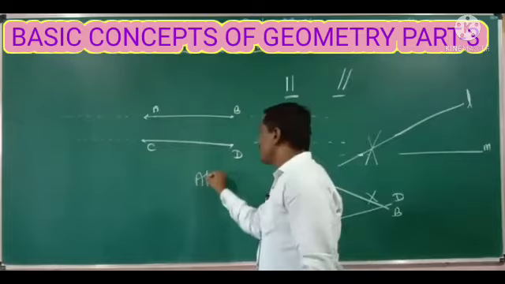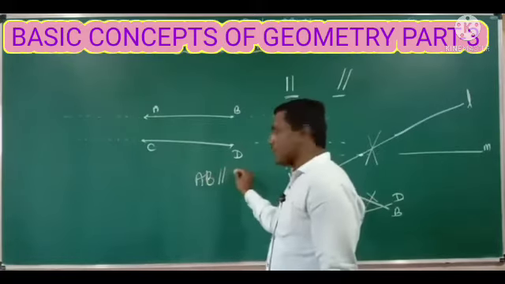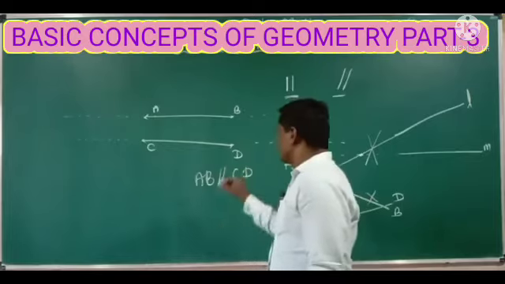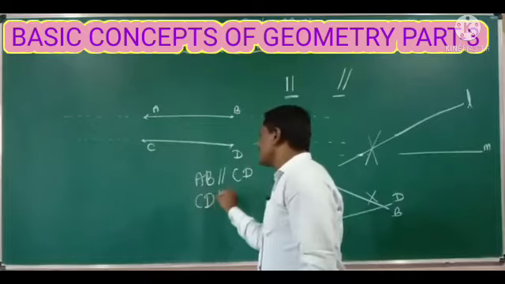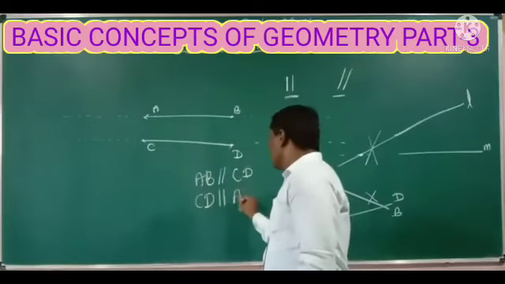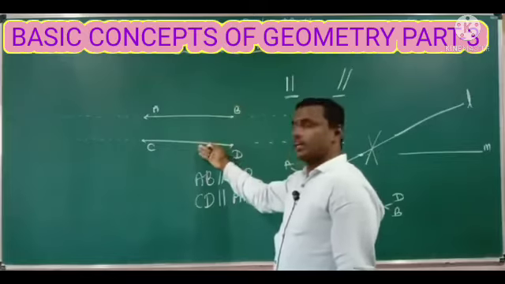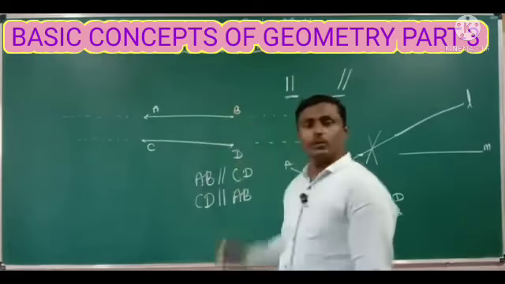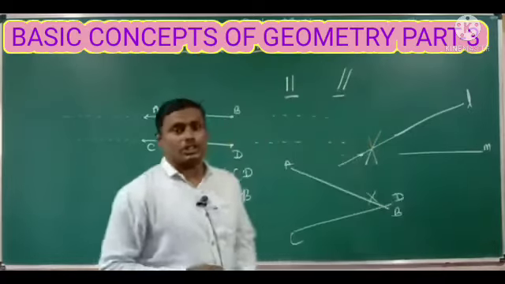So this can be written as AB is parallel to CD, or we can also write the line CD is parallel to AB, because the first line is parallel to the second one, and the second one is parallel to the first one. So these two are parallel to each other.